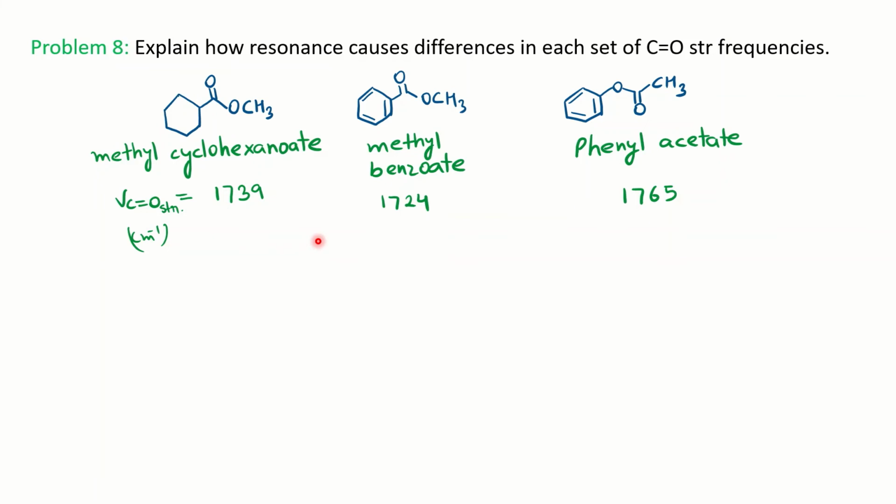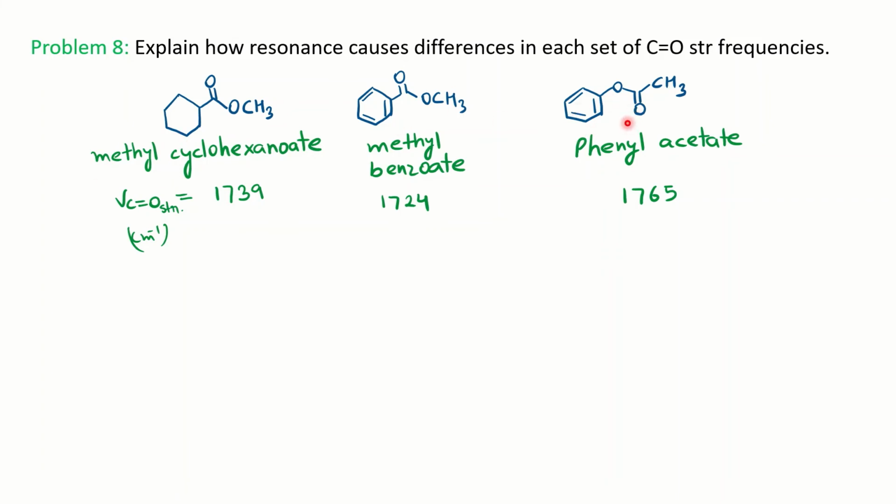This could be our last problem for today's discussion: explain how resonance causes the difference in the carbonyl frequency. Three different ester compounds have been given to you. Now if you notice carefully, this middle structure has resonance present for this carbonyl, as well as a minus I effect here. So both are nullifying each other. Therefore, you are getting the standard 1724 for this ester carbonyl. Now here, you have only the minus I effect involved. So the frequency will certainly increase to 1739. Okay, minus I effect of OCH3.